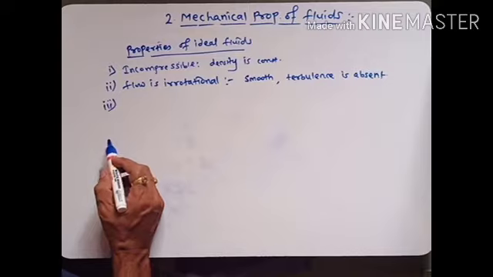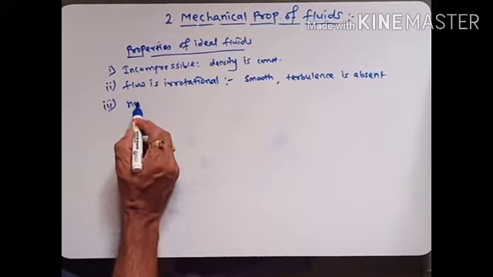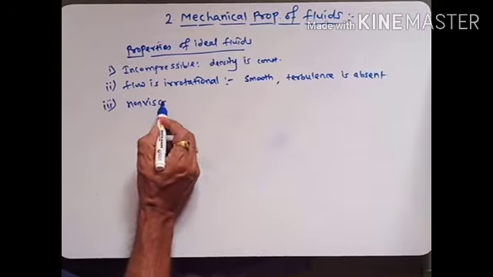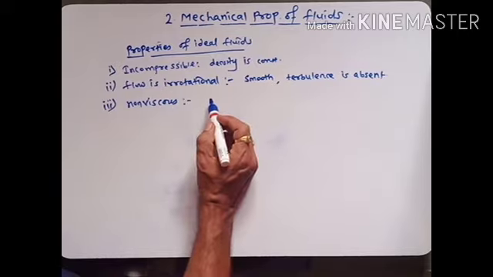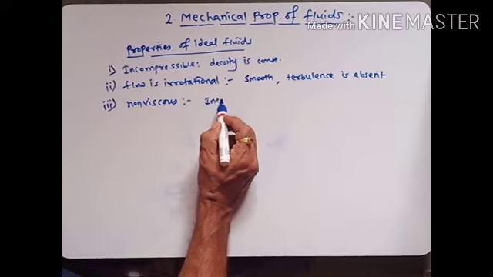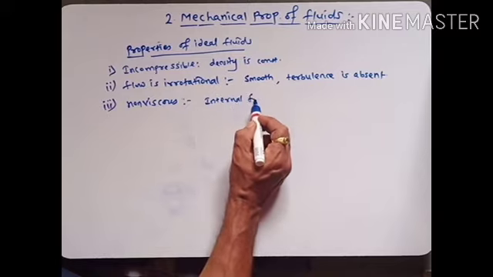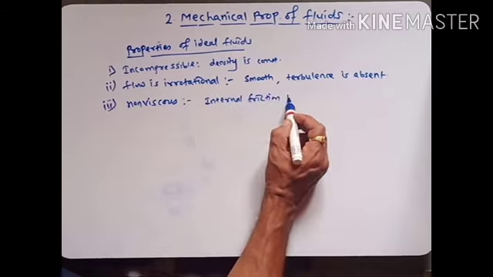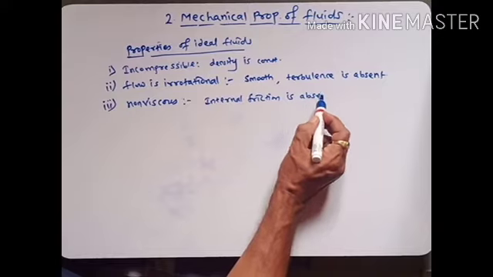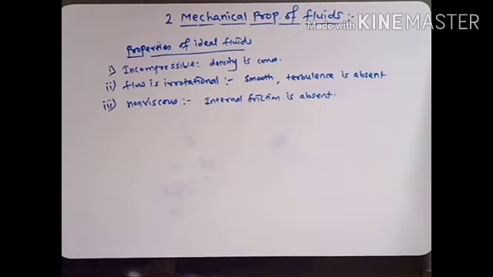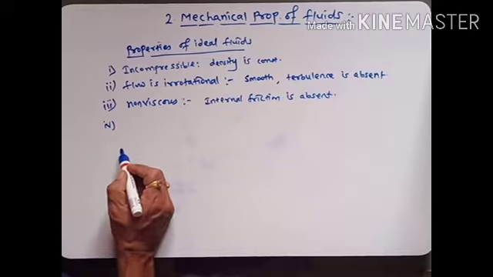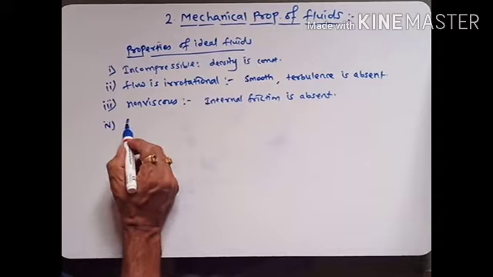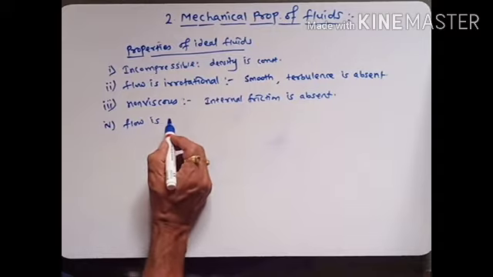Now we consider third, non-viscous. That is, internal friction is absent. Non-viscous means the fluids have no viscosity. And the fourth one is that flow is steady.